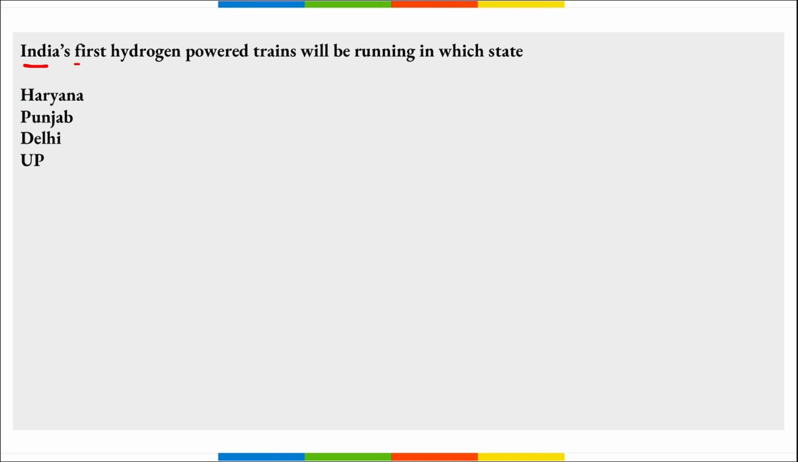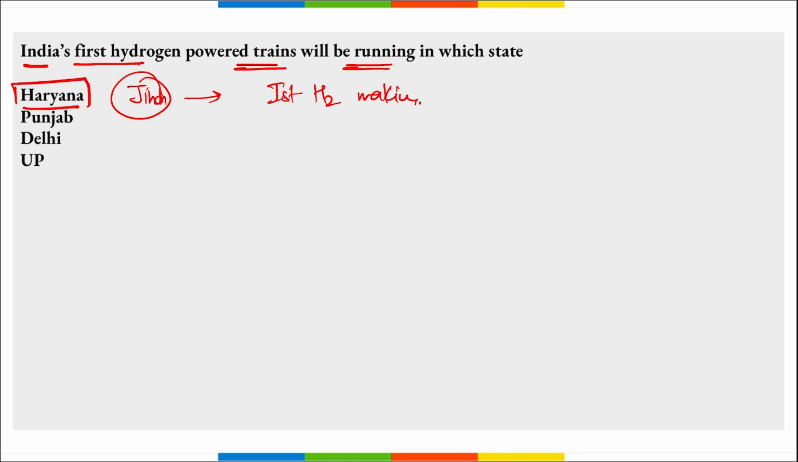Next is India's first hydrogen powered train will be running in which state? As I just mentioned, India's first hydrogen powered train will be running in Haryana, and that too in the Jind district. Remember, near this station only, the first hydrogen making plant is being set up. And if we are talking about the first pure green hydrogen making plant, that was set up in Jorhat, Assam, right?